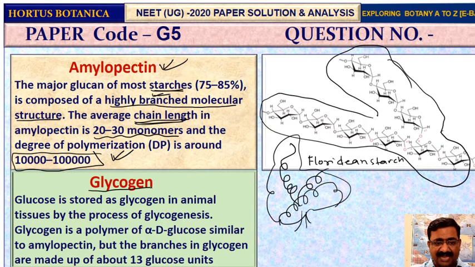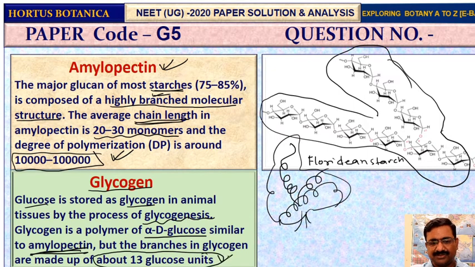Similarly, glucose is stored as glycogen in animal tissues also, by the process of glycogenesis, and this is alpha-D-glucose, similar to amylopectin. As I told you, it is similar to amylopectin, similar to glycogen, and similar to Floridean starch. Glycogen is smaller, about 13 glucose units, while amylopectin has 20 to 30 monomers with a degree of polymerization of 10,000 to 1 lakh.